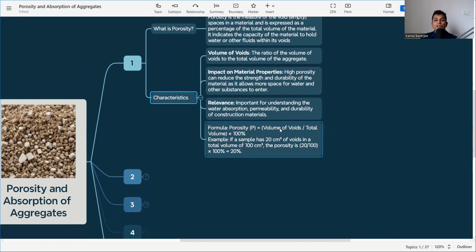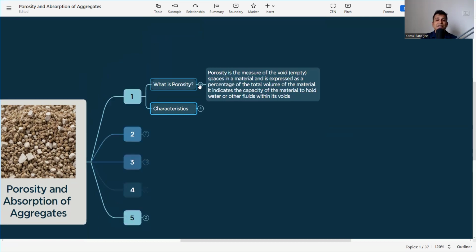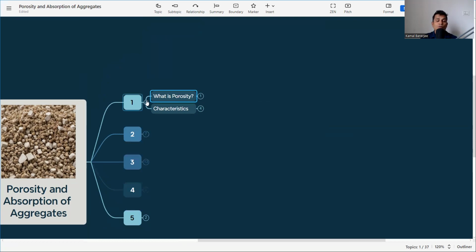The formula of porosity is volume of voids divided by total volume, multiplied by 100%. That is, if our sample has 20 cubic meters of voids in a total volume of 100 cubic meters, the porosity will be 20%. So it is always expressed as a percentage of voids to total volume.